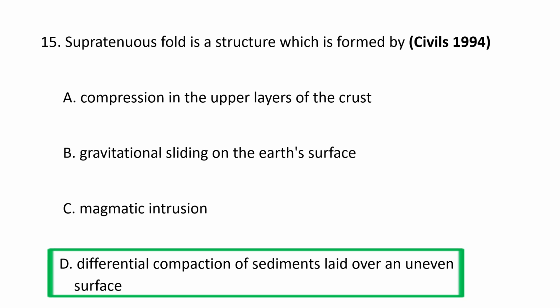A supratenuous fold, or compaction fold, is formed by differential compaction of sediments over an uneven or irregular underlying basement surface. These folds are characterized by thinning of beds at the crest and thickening in the trough, often developing over buried hills, reefs, or fault blocks. So, a supratenuous fold is a structure formed by differential compaction of sediments laid over an uneven surface. D is the correct option.